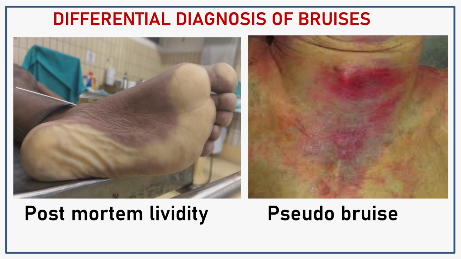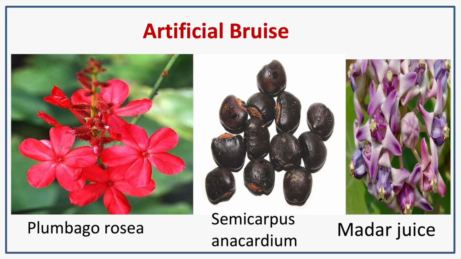Mainly it is caused by plant poisons. Artificial bruise or pseudo bruise: as I said, an artificial bruise is caused by plant poisons like Plumbago rosea, Semecarpus anacardium, and mother juice. A pseudo bruise is a mark on the skin that resembles a bruise, but it is not caused by trauma or injury. It resembles a bruise, but it is not a bruise. That's why it is called a pseudo bruise.